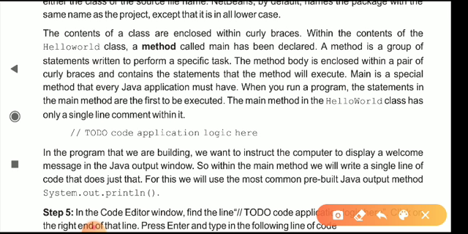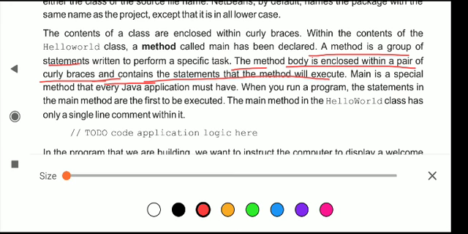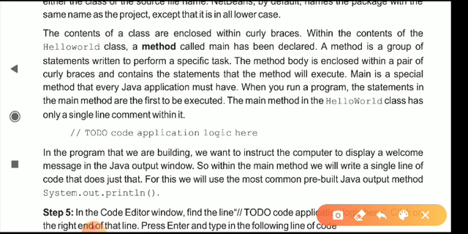That is a method. A method is a group of statements written to perform a specific task. To perform a specific task, we need a method, that is a group of statements. The method body is enclosed with a pair of curly braces and contains the statements that the method will execute. So here you can see, like the class, a method also starts with a curly brace and ends with a curly brace, and it contains the statements that the method will execute.